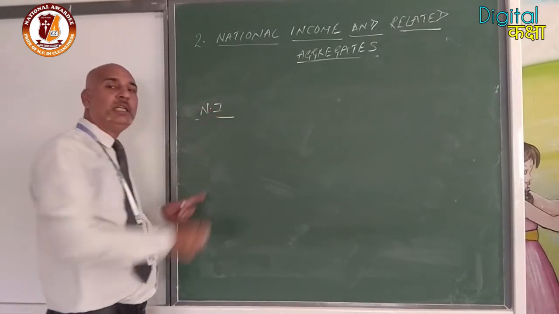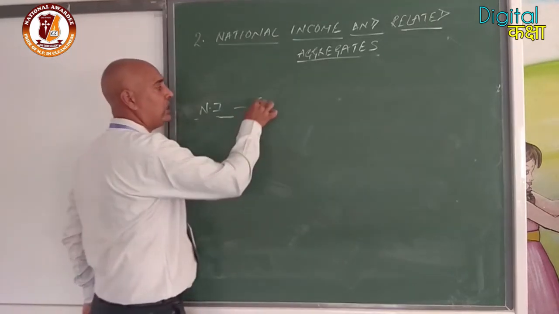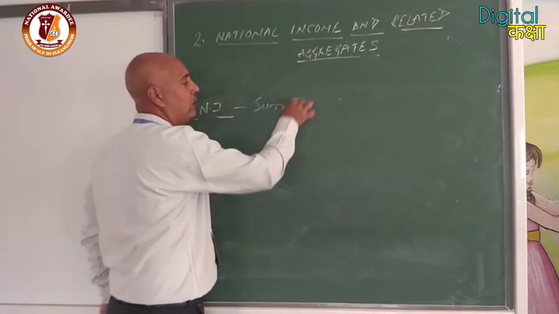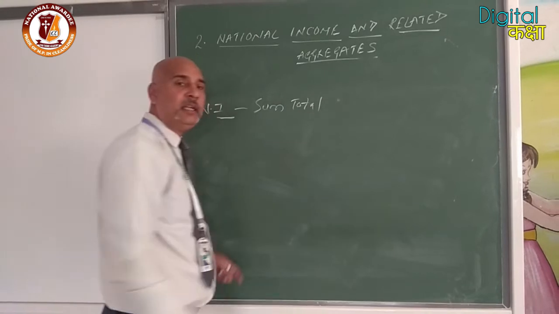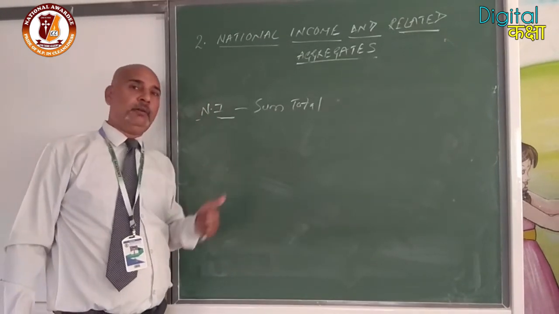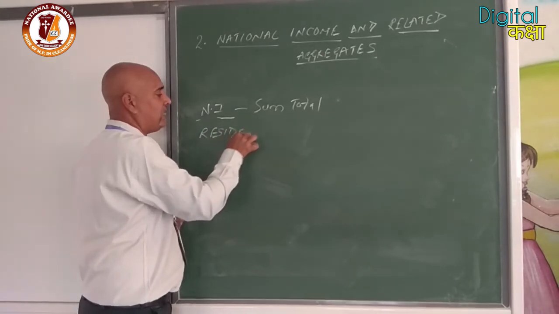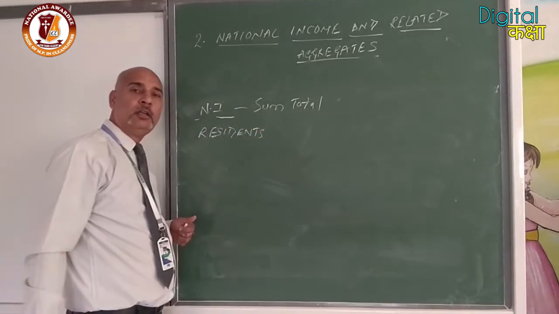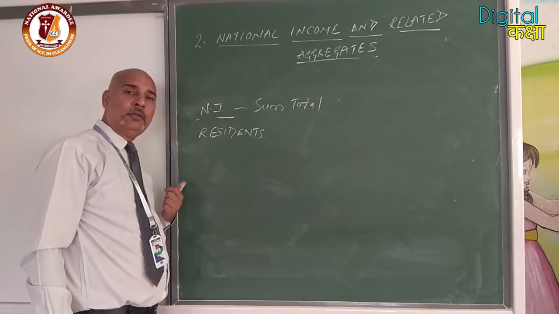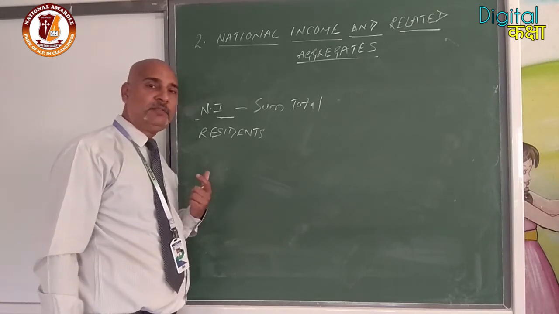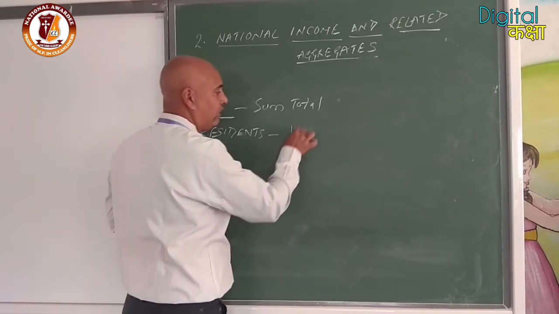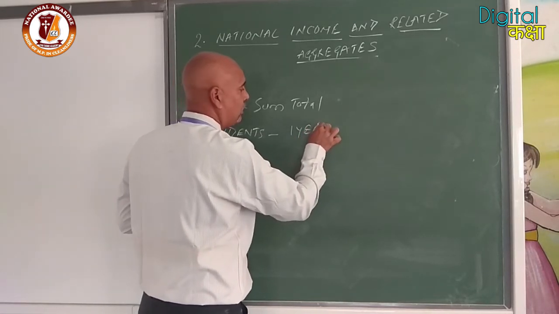Now at last we are going to revise all the terminology one by one. First we discussed national income. The national income is the sum total of factor income earned by residents in an accounting year. We have discussed residents also.